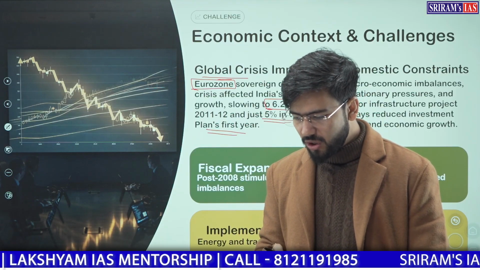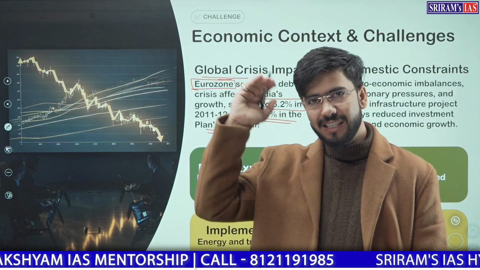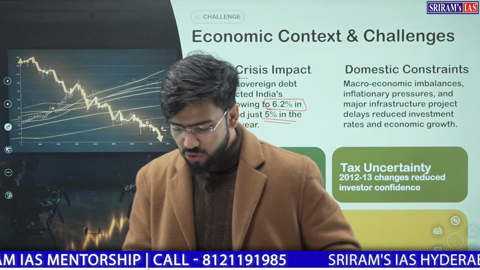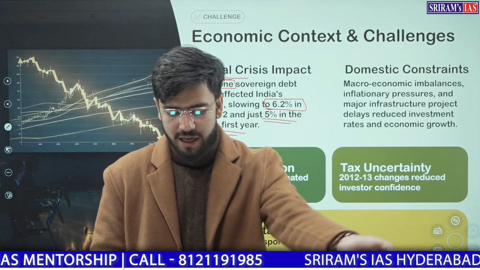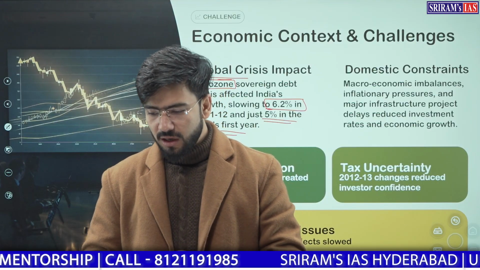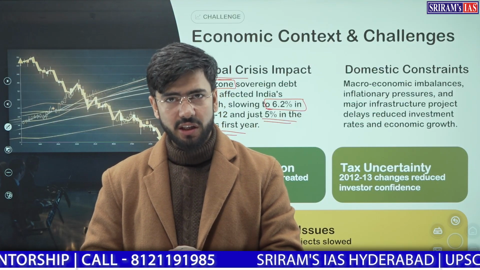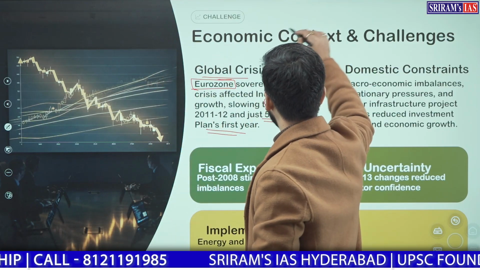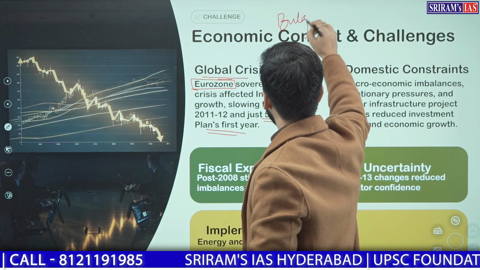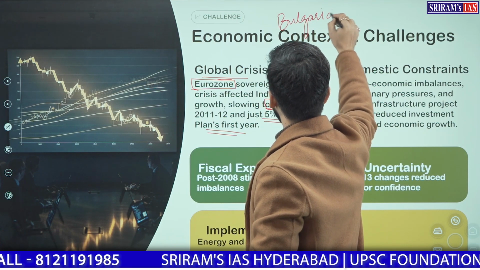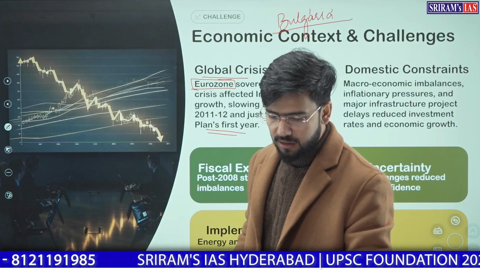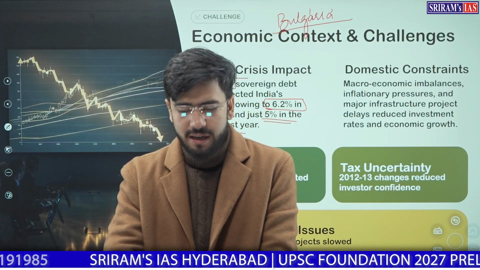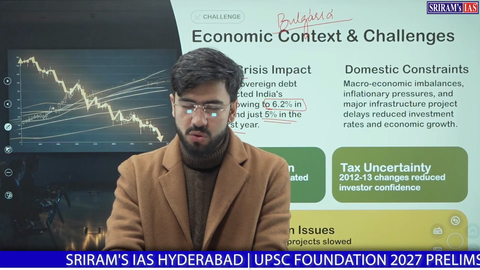So thereby you should understand that how the crisis in Eurozone, because there was sovereign debt, that is the Eurozone countries, in which currently we have 21 countries. There was the recent most addition of Bulgaria. This joined the Eurozone in the month of December and became the 21st nation to do so.